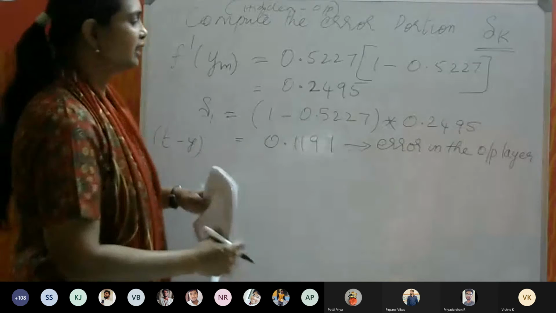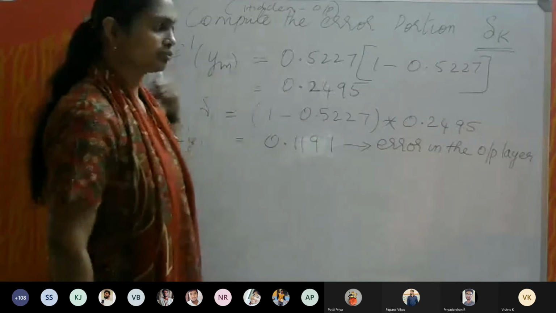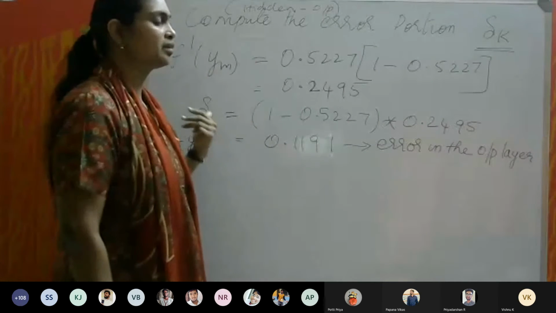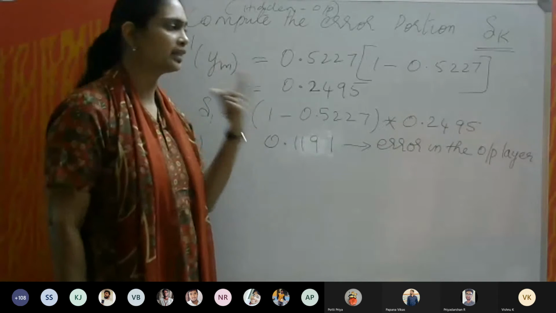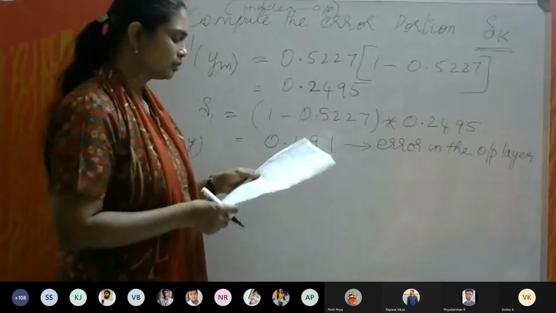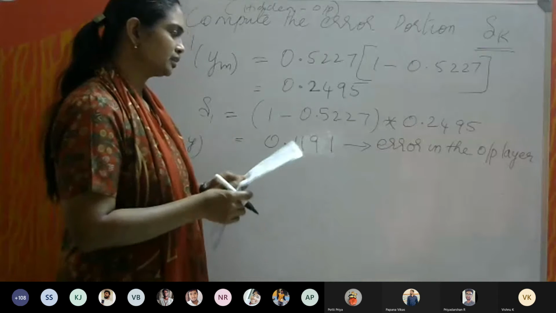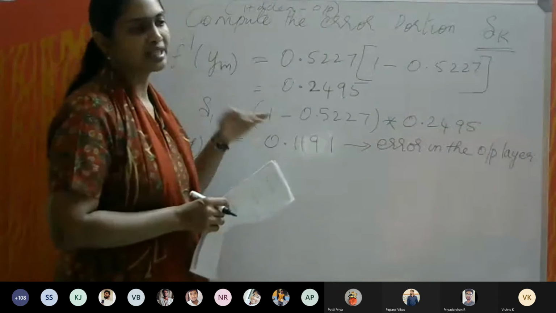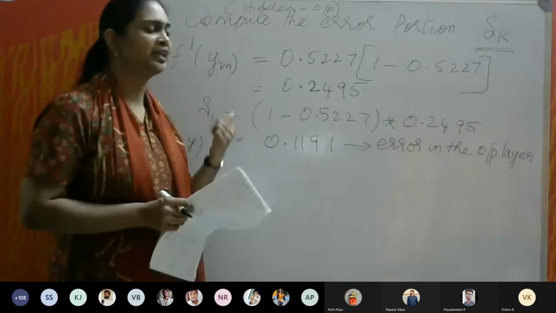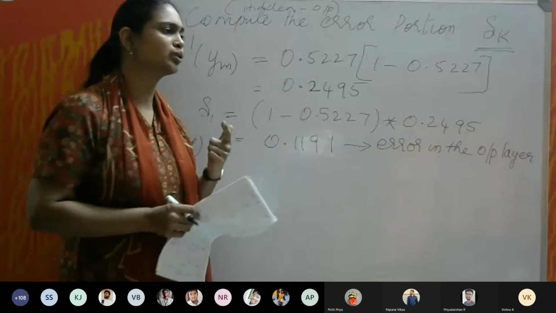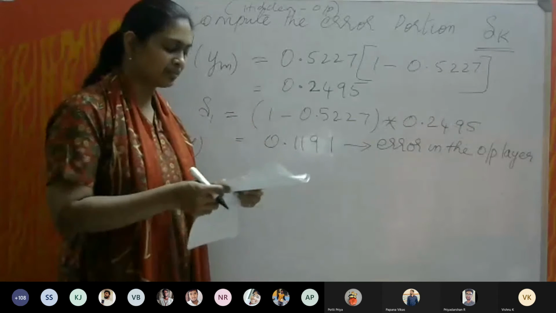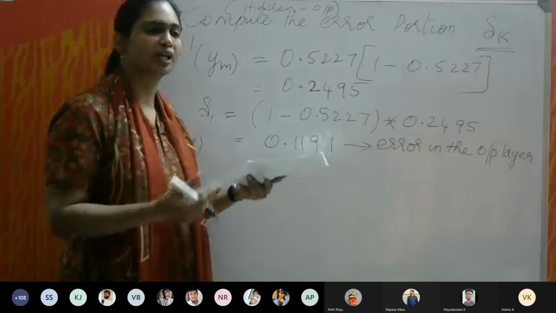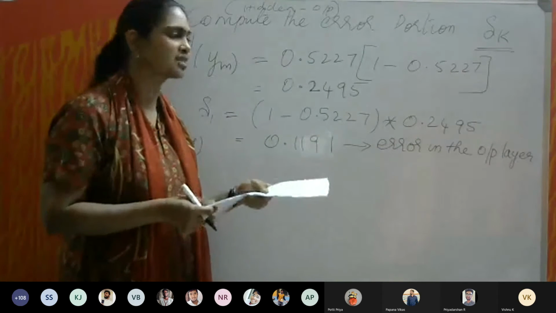Now we need to use this one to further calculate the error between the input and the hidden layer. Now there is a formula. Now we have calculated the error. At the same time, we have to update the weights W0, W1 and W2. So to update the weights, we have to use another formula to calculate the new weights.